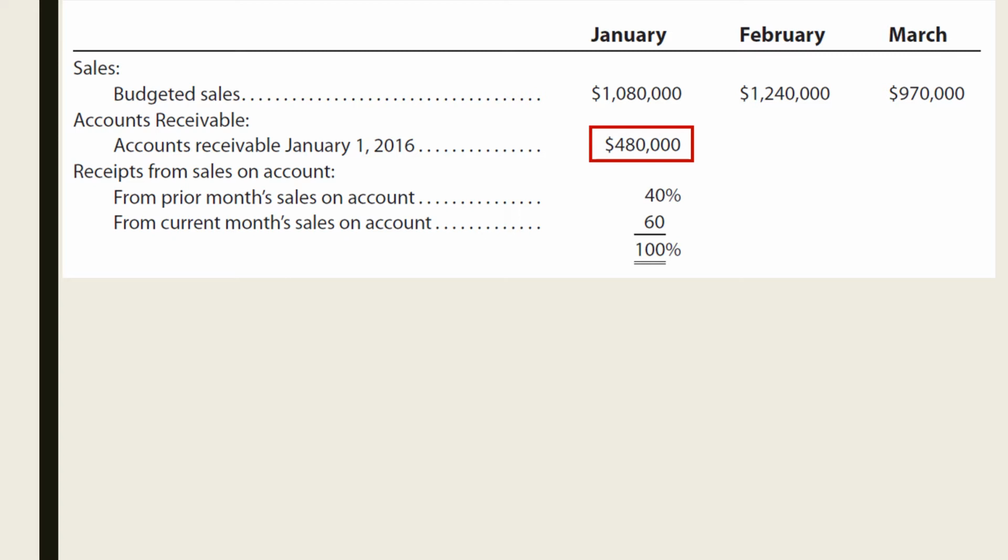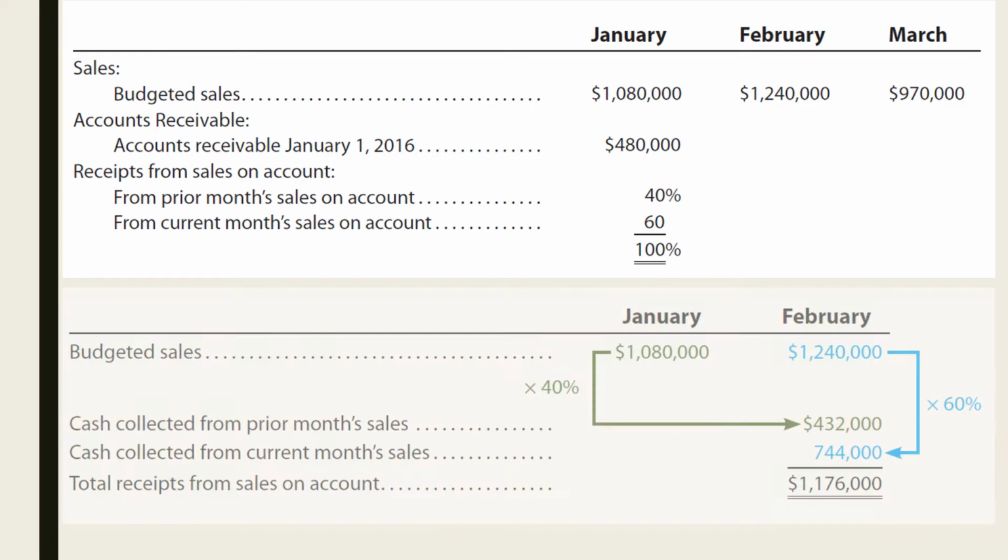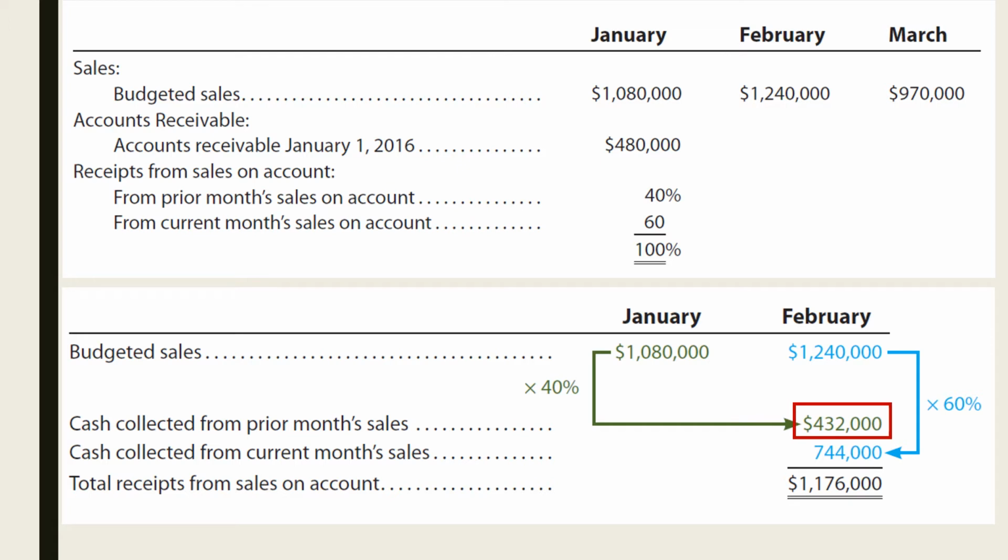The budgeted cash collected for a particular month is 60% of the current month's sales on account and 40% from the prior month's sales on account. For example, 40% of the budgeted sales in January is expected to be collected in February, and 60% of the budgeted sales in February will be collected on the same month.